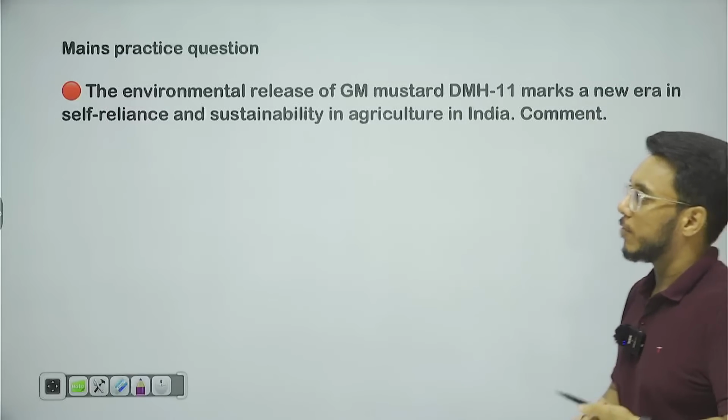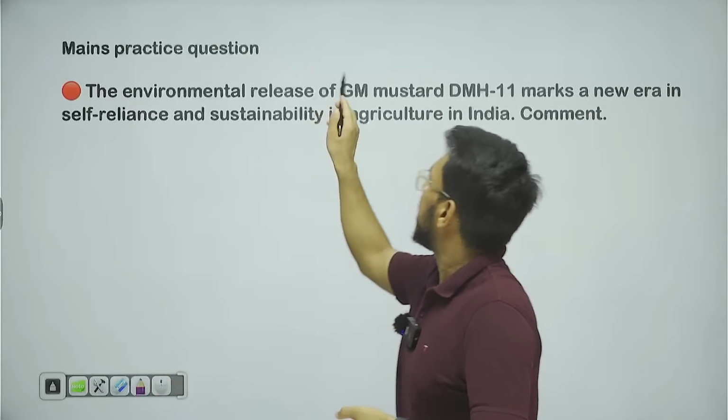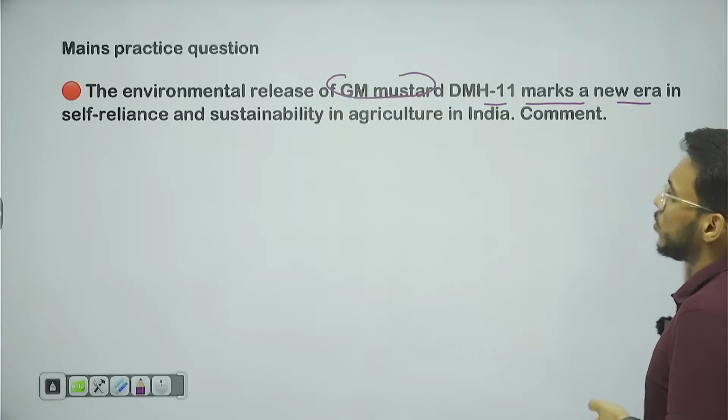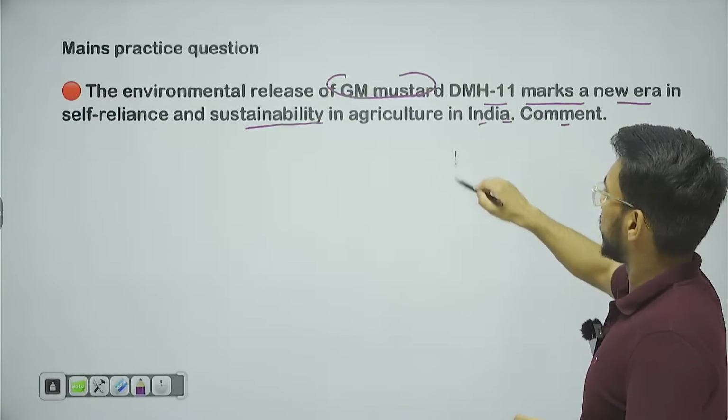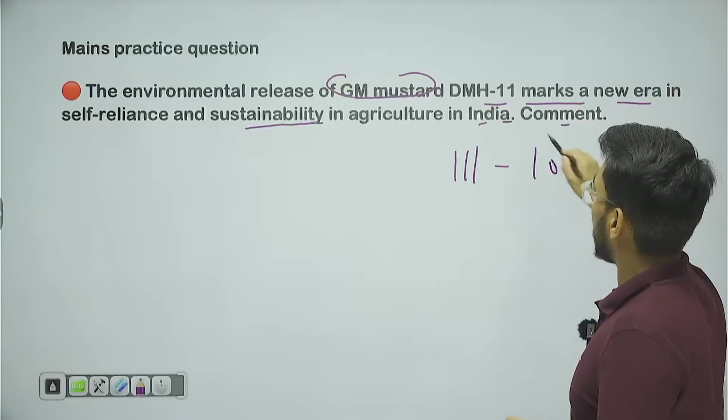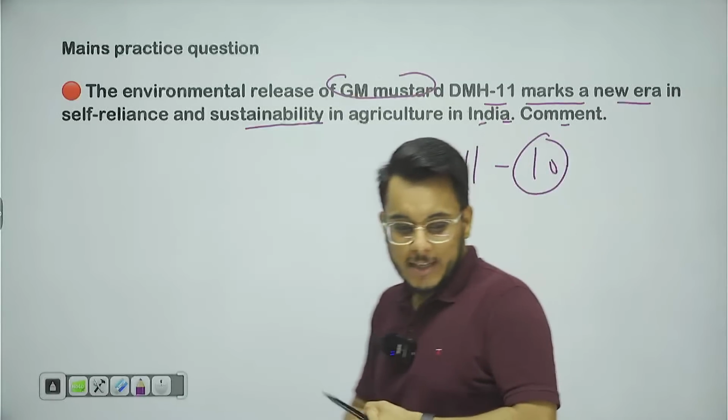Now, the mains practice question for today. The environmental release of GM mustard DMH11 marks a new era in self-reliance and sustainability in agriculture in India. Comment. So this will be a GS paper 3, 10 marker question. Okay, that is all, guys, about it.